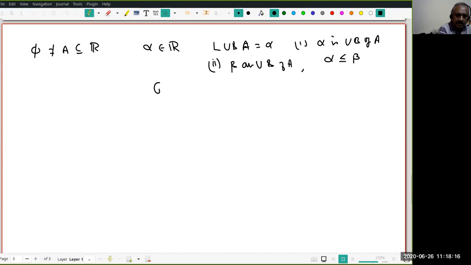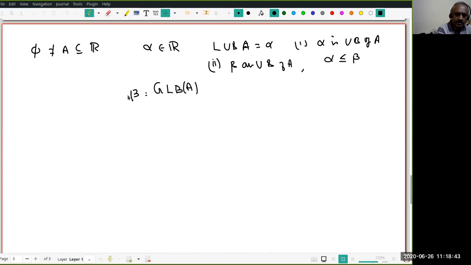Similarly, we define the concept of GLB of A. It may or may not exist. We say a real number beta is a GLB of A if beta is a lower bound of A, and if gamma is any lower bound of A, beta is supposed to be the greatest. Therefore, gamma should be less than or equal to beta.